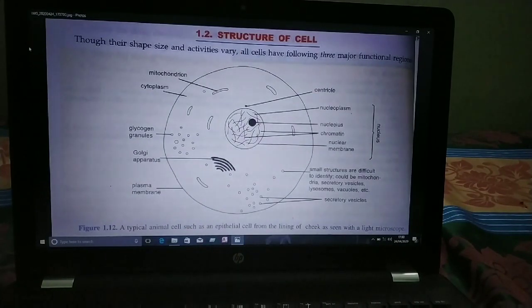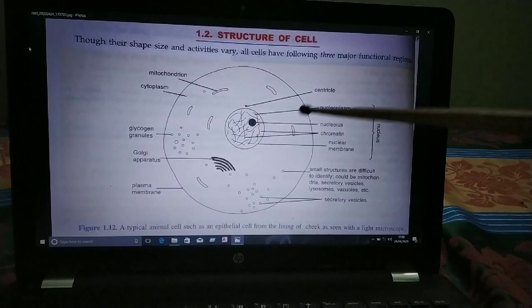Except the protozoan Euglena, no animal cell possesses plastids. Only in Euglena, a protozoan, there is presence of plastids, but in other animal cells plastids are absent. Vacuoles in animal cells are many, small and temporary.